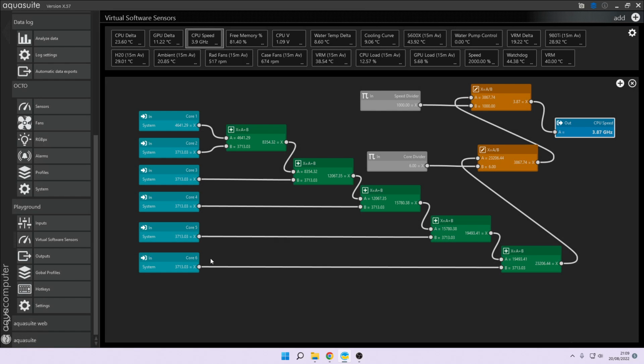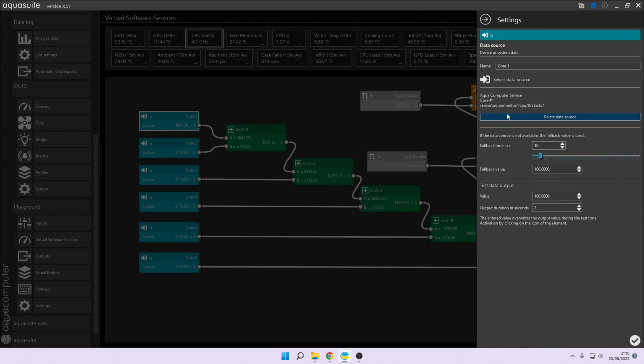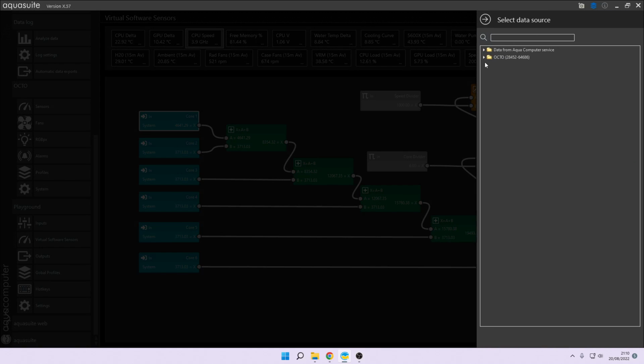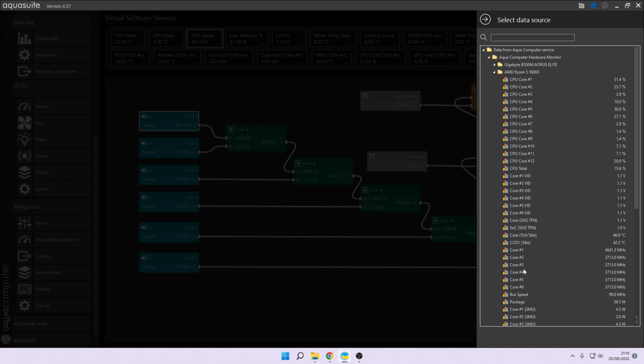Now, because I've got a 6-core processor and HW info doesn't show a joint speed, what I've had to do is use 6 different inputs, all of which are from the Aqua computer hardware monitor, and then the each of the cores. So I'll pick one in turn for each core. I'm on core 1 there,